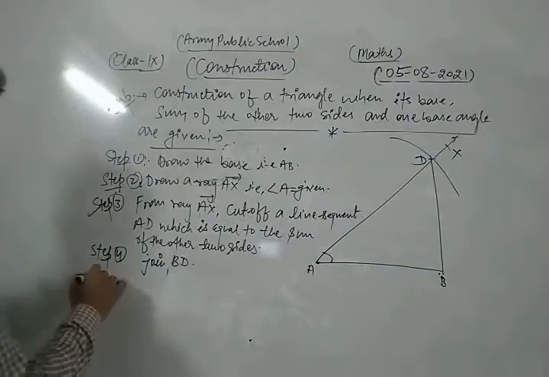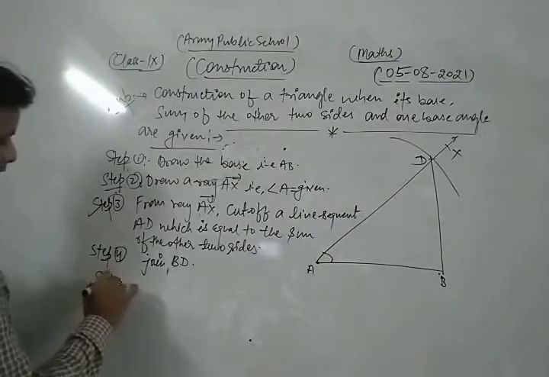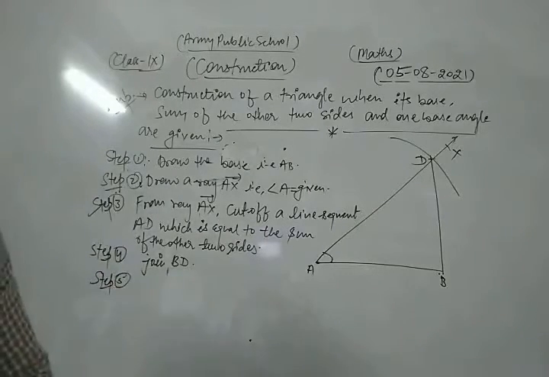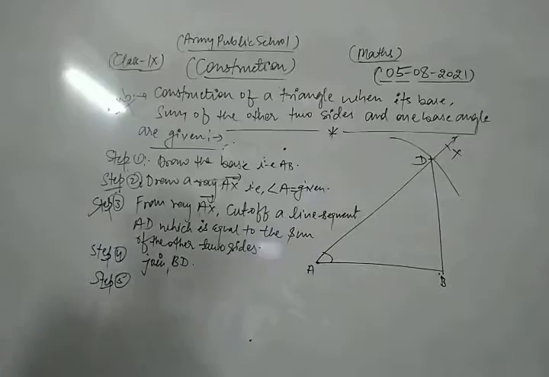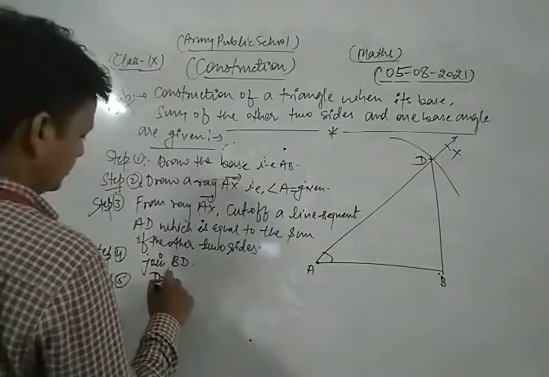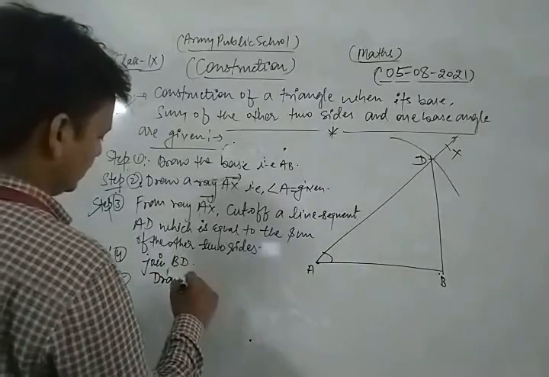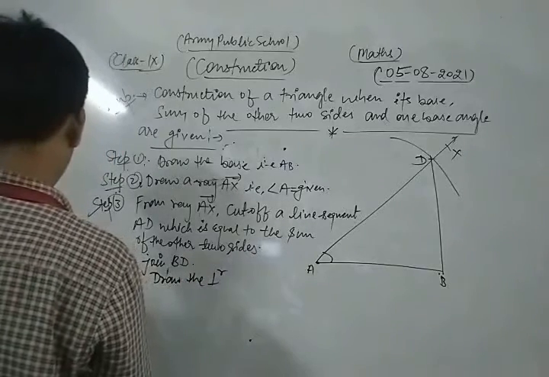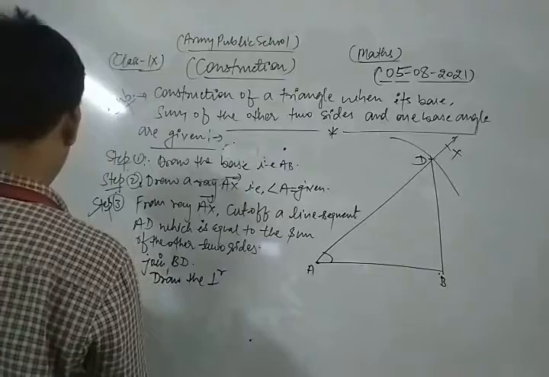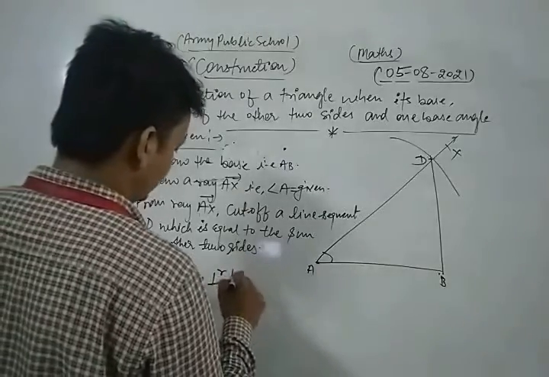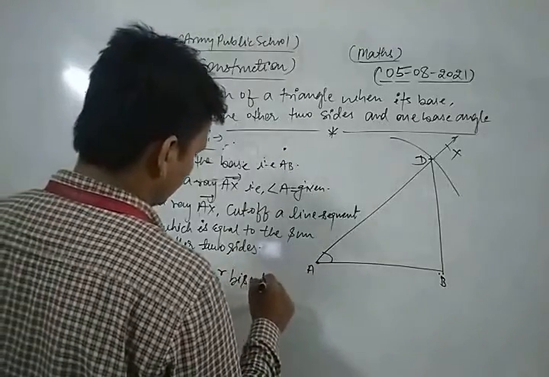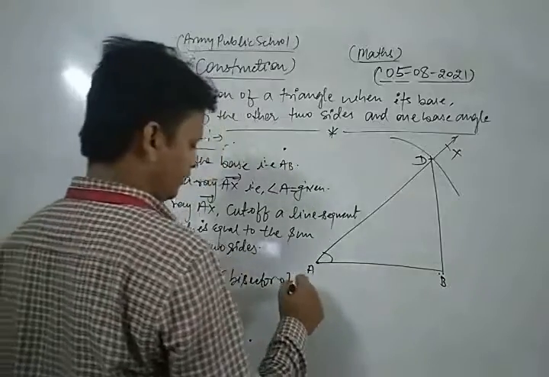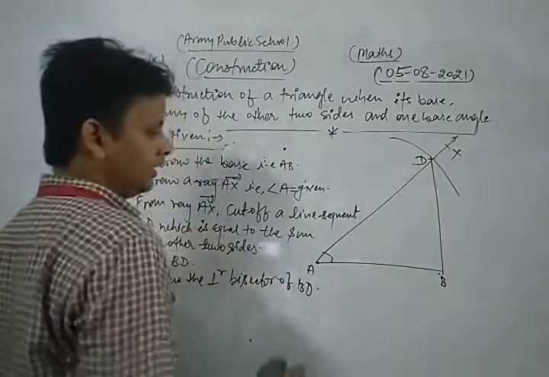Now in the next step, step 5, draw the perpendicular bisector of BD. Let's see.